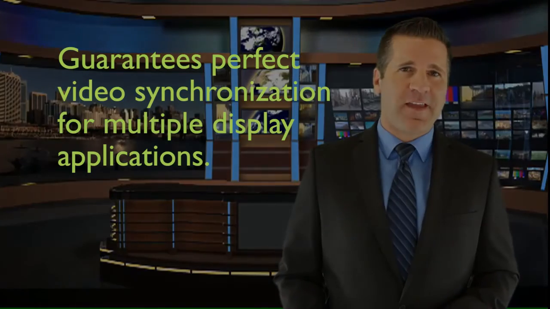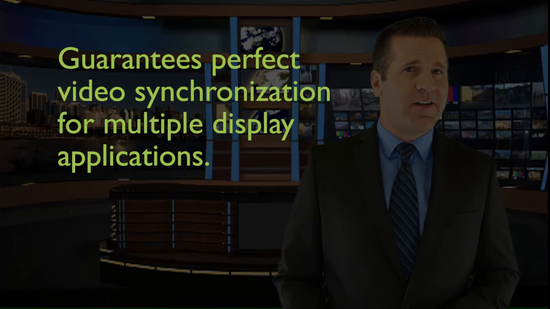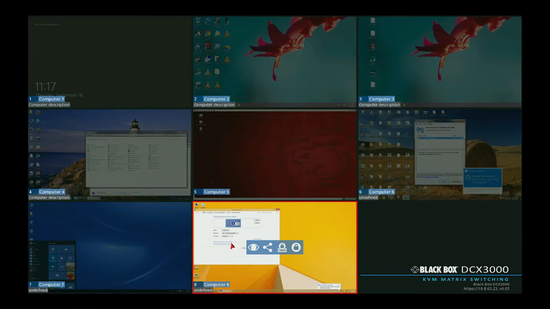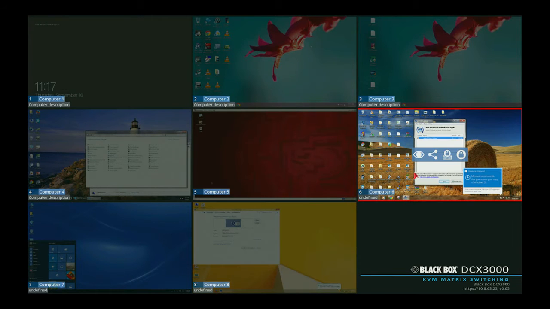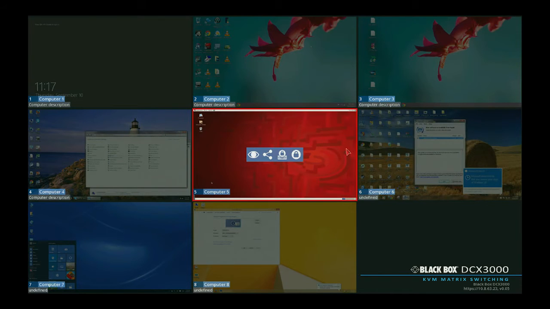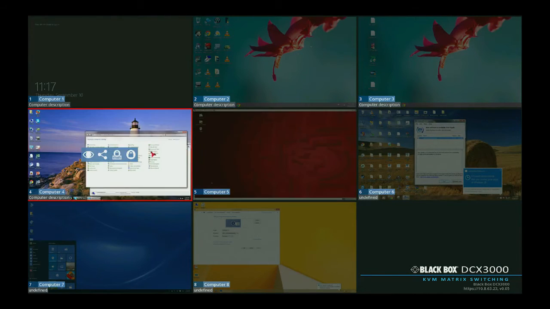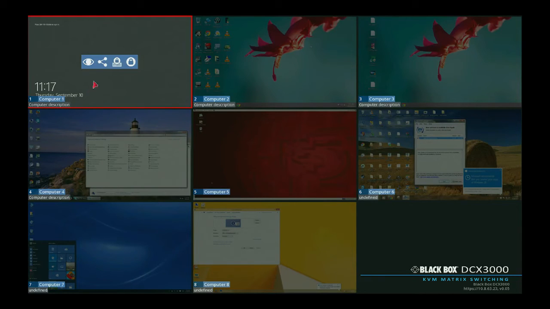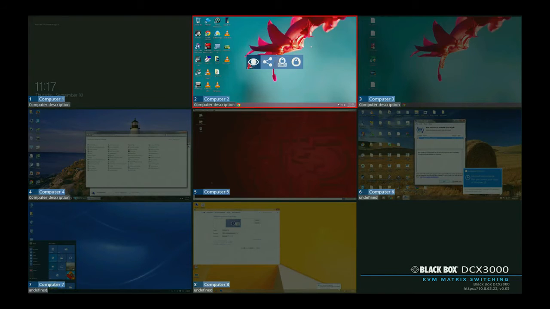This system fulfills the needs of even the most demanding graphical applications and guarantees perfect video synchronization for multiple display applications. The unique and easy-to-use graphical interface is more intuitive to use than a traditional text-based on-screen menu. Users choose sources from auto-refreshed preview thumbnails, which are larger and easier to see. The graphical user interface shows all connected devices in a layout that makes the source devices and content simple to view at a glance.